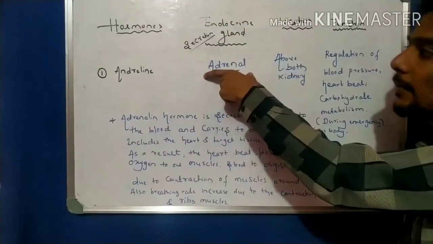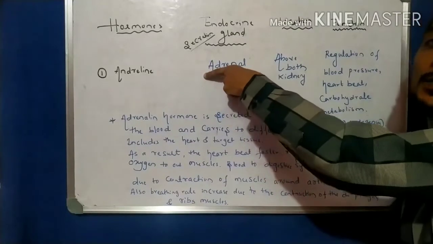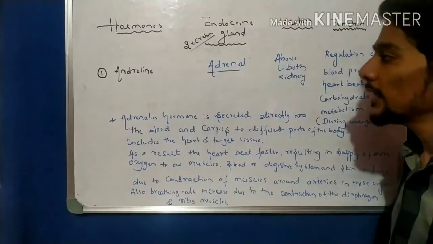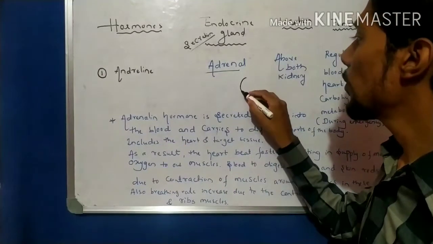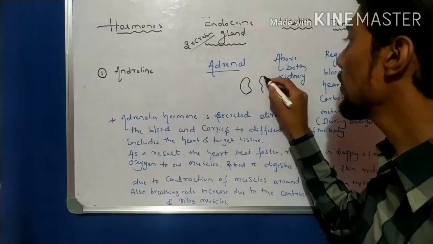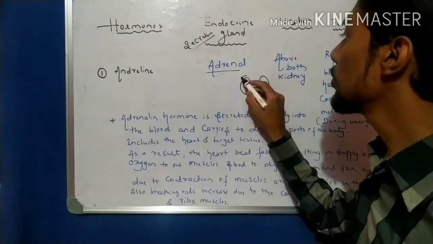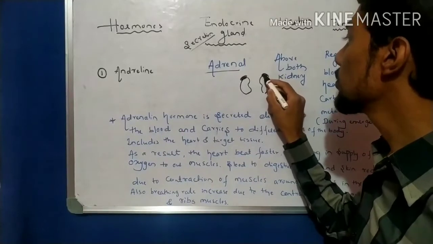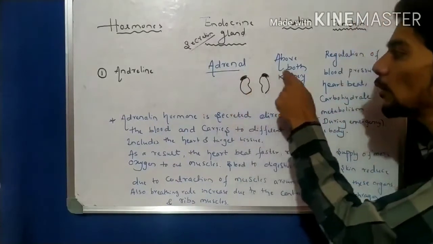Where is this gland present, that is the location. It is present only above the kidney. If this is the kidney, we know about the pair of kidneys in the excretory system in human beings. We learned this in life processes. In this position, at the top of the kidney, above both kidneys.